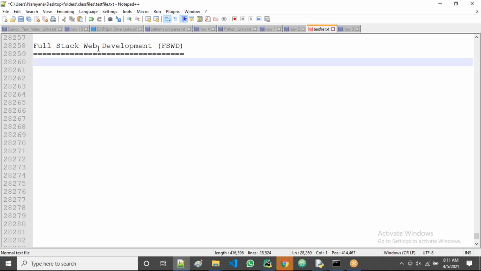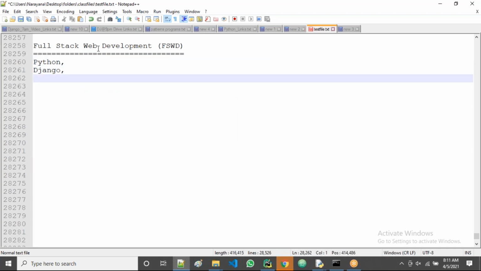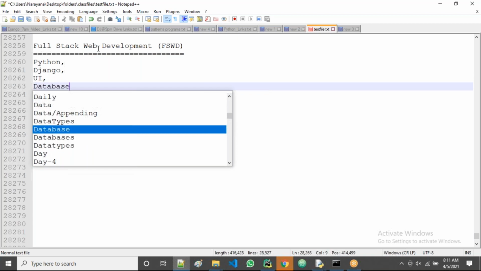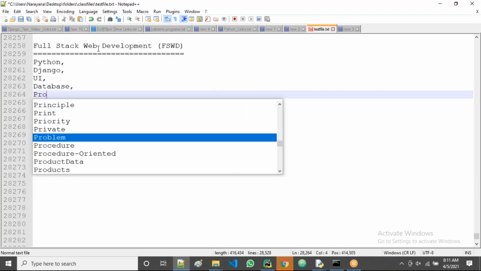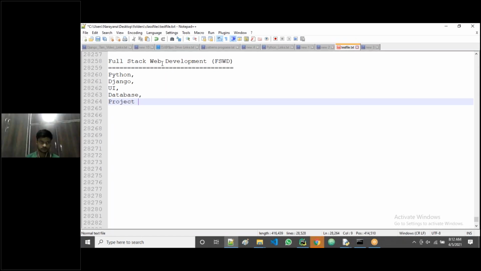it includes Python, then Django, then UI, then one database. Finally, a project. By using all of this, Python and Django, we will have a project, guys.